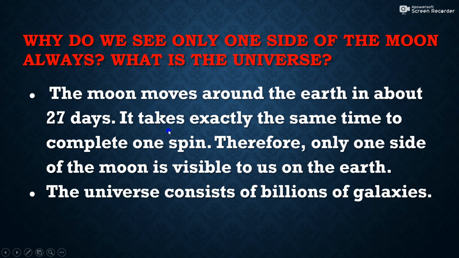It takes 27 days to revolve around, sorry, revolve around the earth, and it takes 27 days to rotate around its axis. That's why we are only able to see one side of the moon always. Then what is the universe? The universe consists of billions of galaxies.